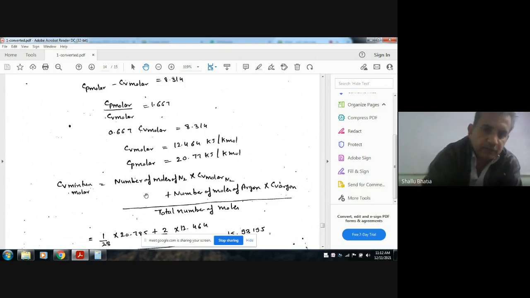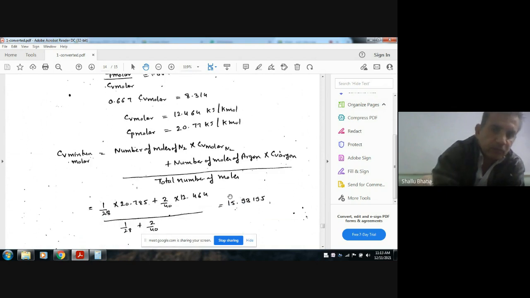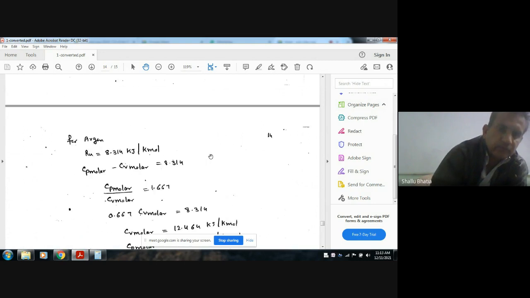The CV mixture will be the number of moles of N2 times CV molar of N2, plus the number of moles of argon times CV molar of argon, divided by the total number of moles. The number of moles of N2 in 1 kg is 1 by 28. Similarly for argon it is 2 by 40, and CV molar we have calculated. This is CV molar for nitrogen.